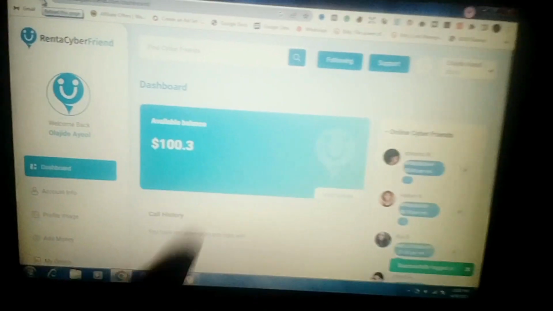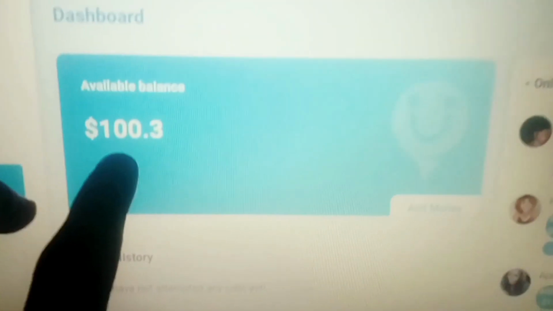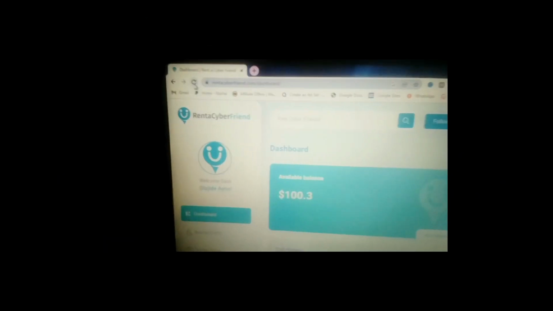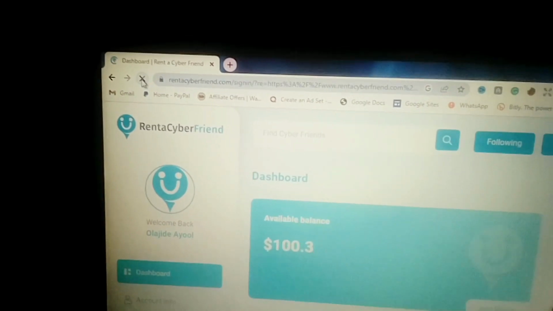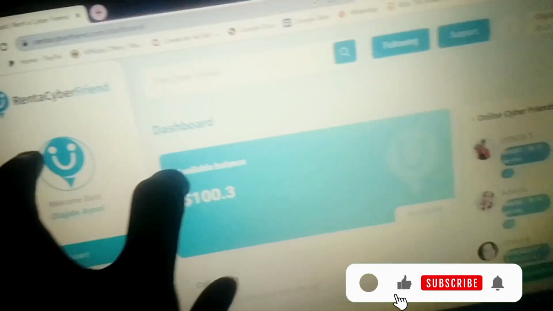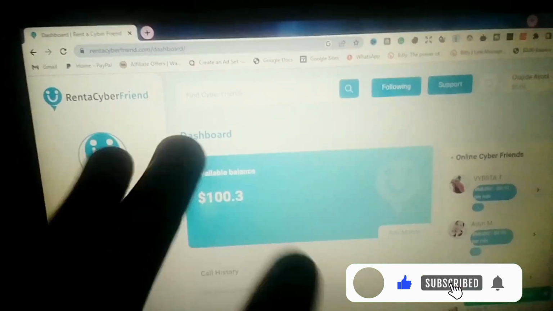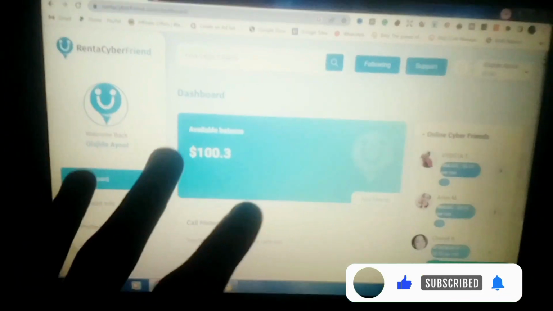You can see right here on my screen, this is a balance of $100 right now. So I'm going to be clicking on the reload button to show you this is not some screenshot or whatever. Let's just wait for it to reload. You can see it's done reloading and the same amount of money is still intact. So right now I'm going to show you how I made this money.